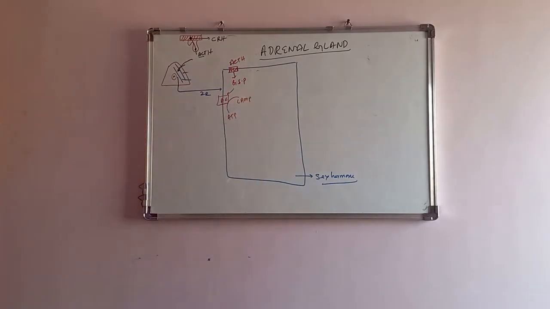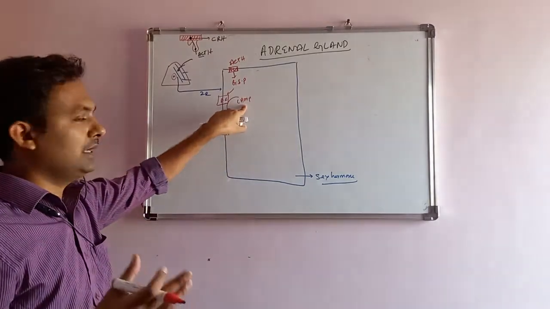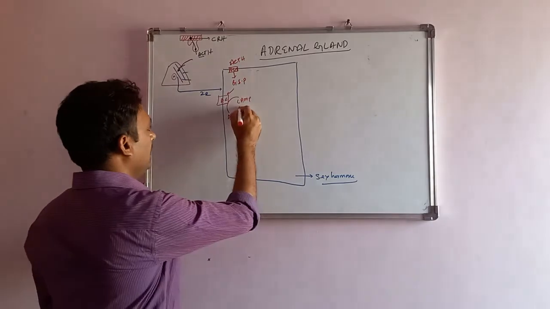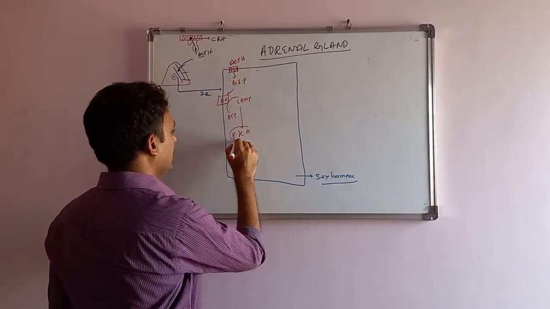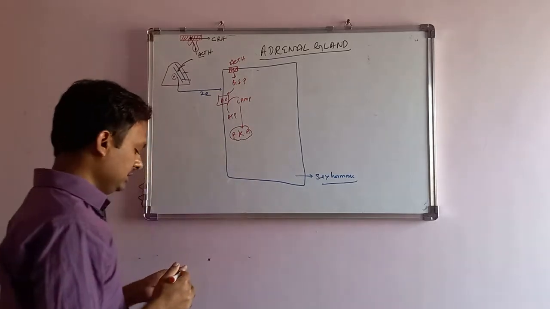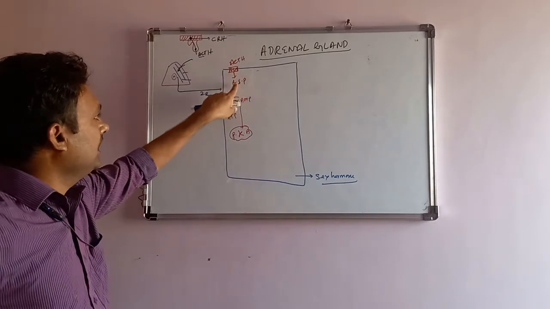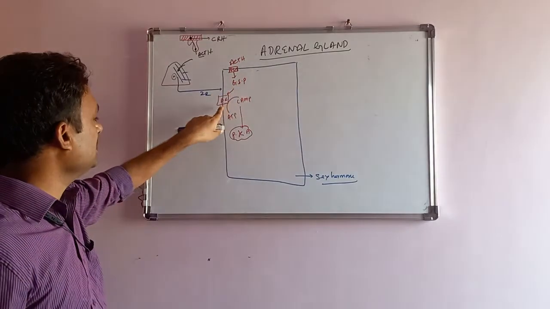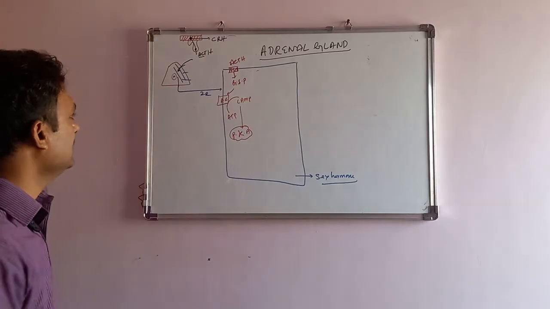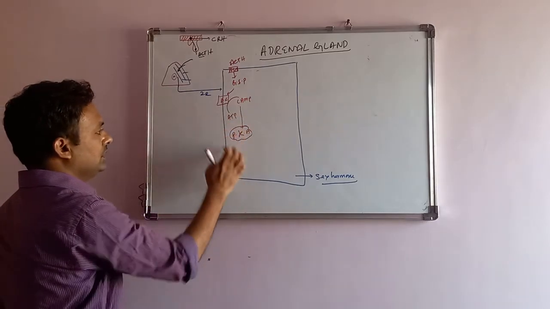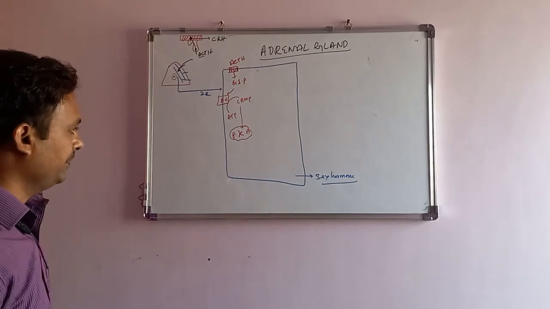Cyclic AMP acts as a second messenger, and that ultimately leads to the production of protein kinase A inside the cell. This is what the ACTH will do.